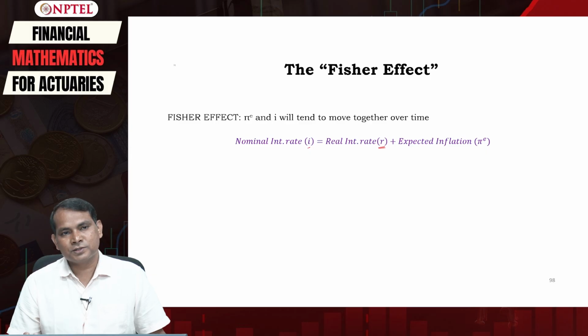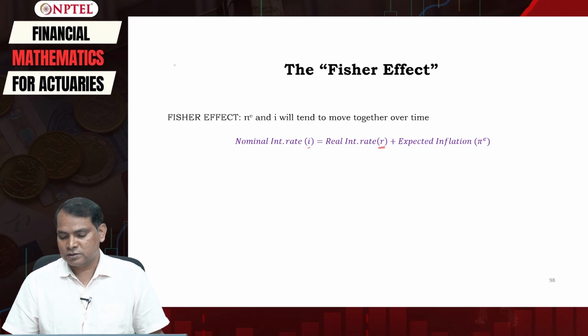So what is inflation, by the way? The change in the aggregate price level is known as inflation, which can be measured by the wholesale price index, consumer price index, or GDP deflator.